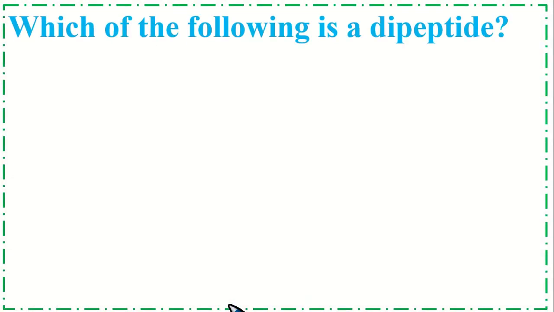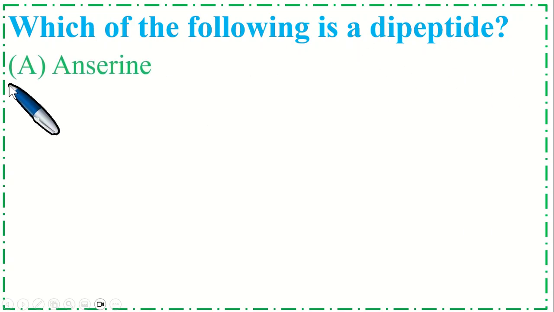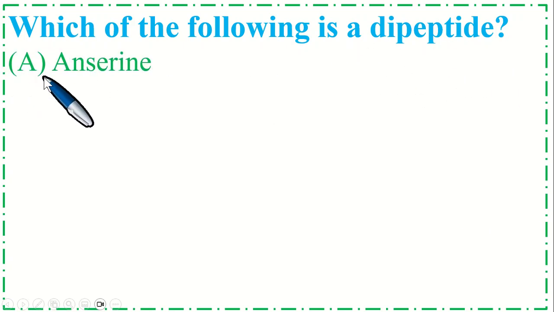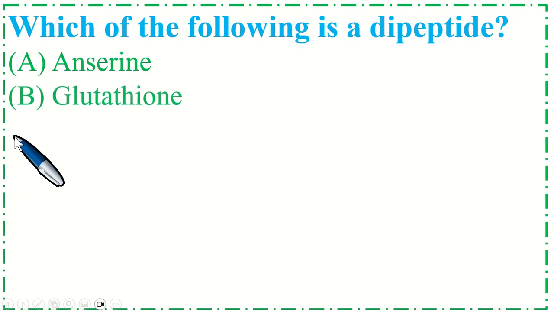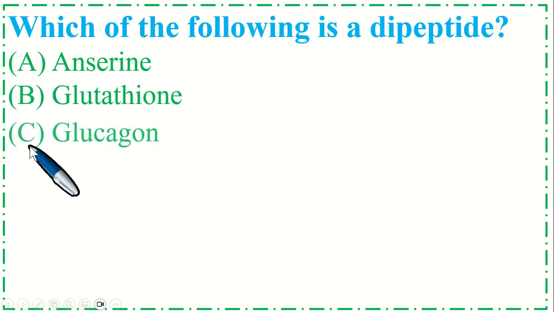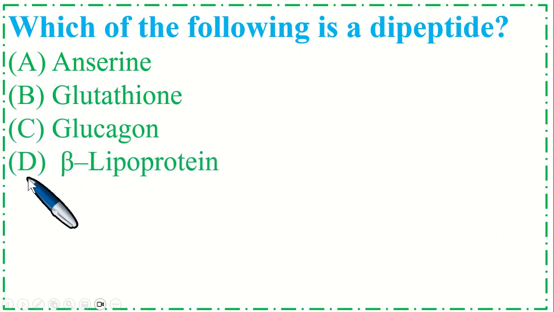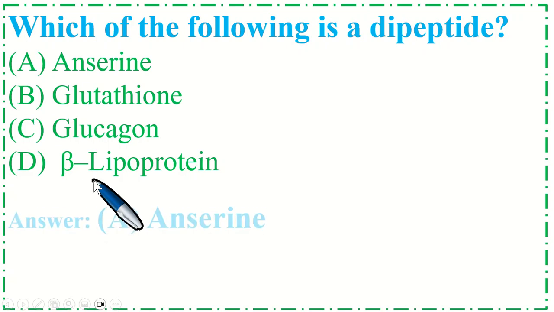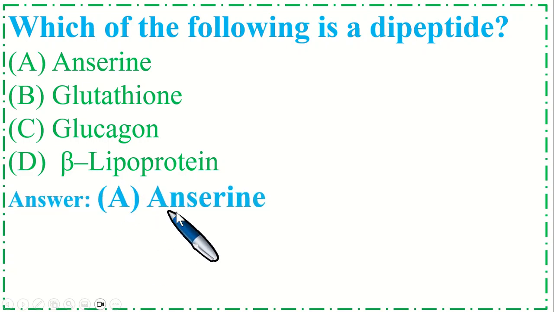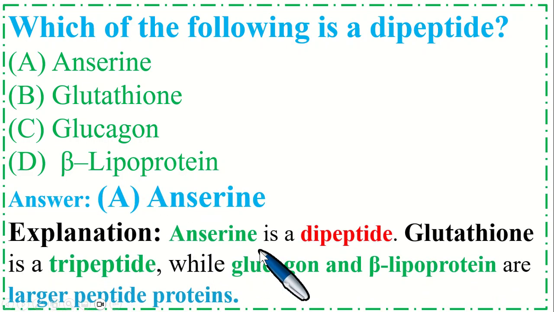So this is very important MCQs. Which of the following is a dipeptide bond? Option A insulin, B glutathione, C glucagon, and option D beta lipoprotein. So the correct option is A insulin. Insulin is a dipeptide. Glutathione is a tripeptide, while glucagon and beta lipoprotein are larger peptide proteins.